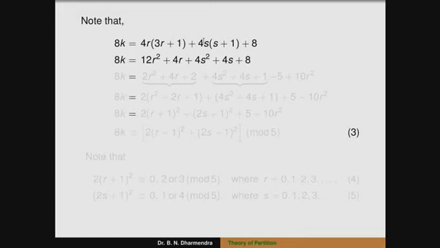Here we have to observe the coefficient of 4r and the coefficient of 4s, so we can choose the values in terms of the (a+b)² formula. The first term 8k can be written as 2r² + 4r plus the term 2, and for the next term we subtract 8 minus 2.